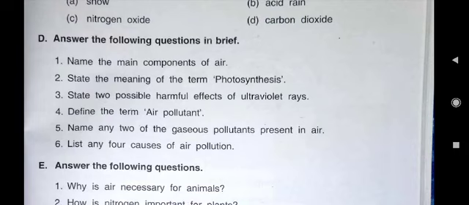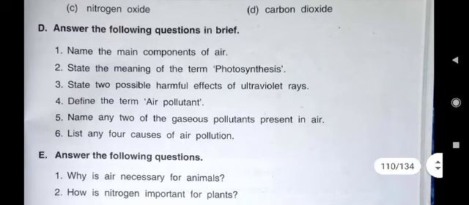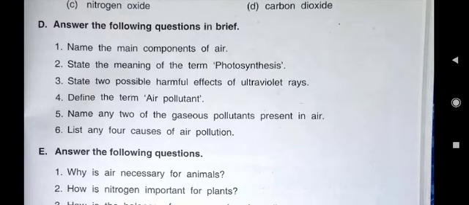So main components of air you can write nitrogen gas, oxygen gas, mixture of other gases, water vapors. We have also seen that in the air dust particles are also there. In that activity we have seen when a small ray of sun passes in a dark room, that time you can see small dust particles in that ray of light. So these are the main components of air which you can write.